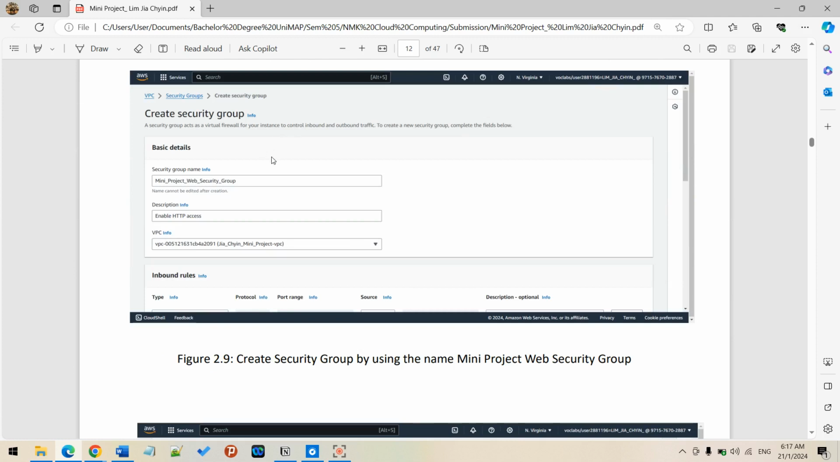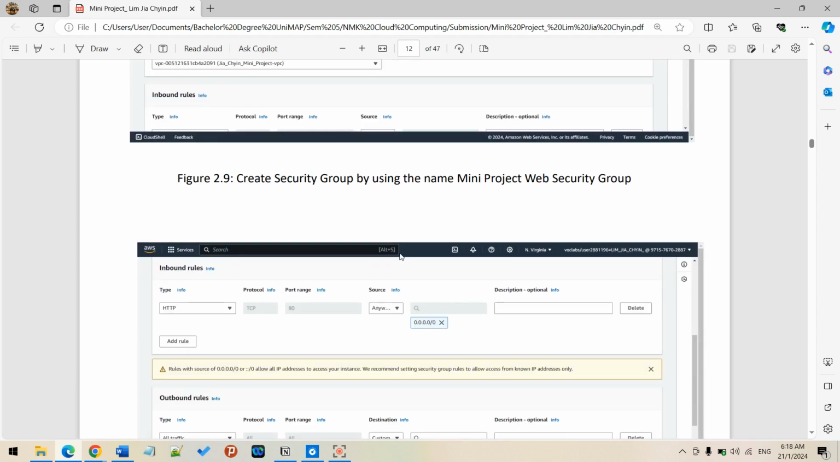From here you can see I'm creating a mini project web security group, which is the name, and I will enable HTTP access, linking it with the VPC I created just now. The VPC is a very core thing because I need to link everything together. Later on you can see for EC2, for the web security group, everything needs the network.